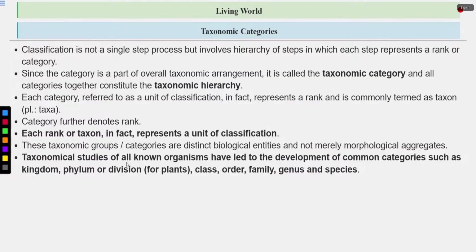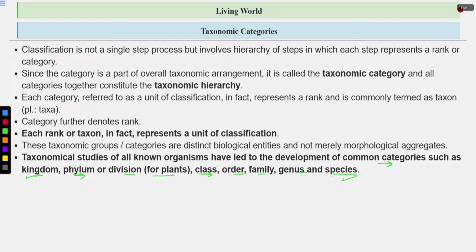Taxonomic studies of all known organisms have led to the development of common categories such as kingdom, phylum, class, order, family, genus, and species. Division is used for plants and phylum is used for animals. So these are the common categories that have been developed, and different organisms are placed into these categories based on shared characteristics. Species is the lowest taxon. Kingdom is the highest taxon. Above kingdom, you have the domain.